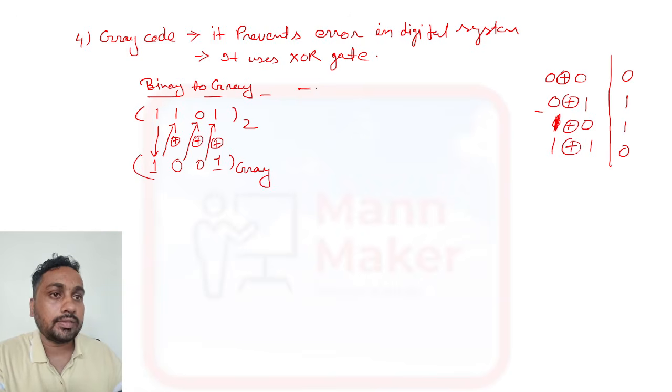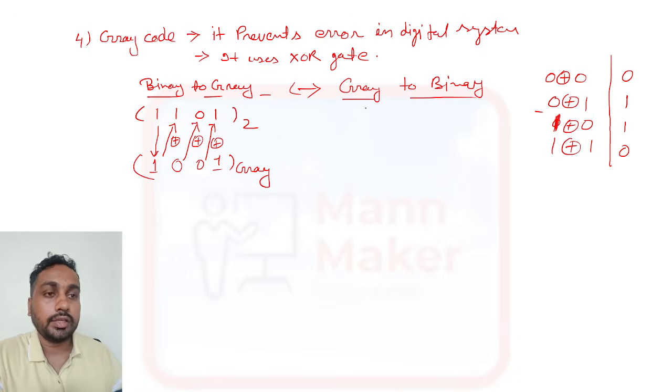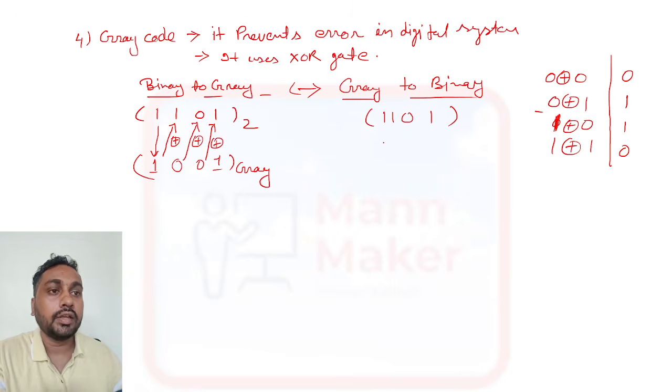Okay, like this, if they ask the same thing from gray to binary, suppose we have the same number 1101 as a gray code, and now we need to convert this into binary.